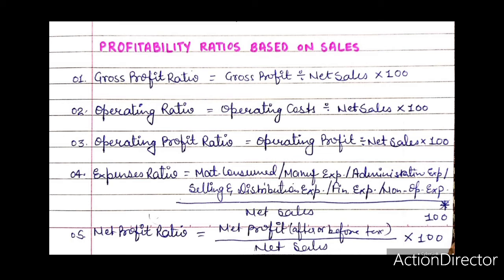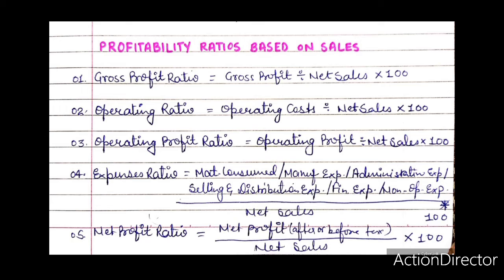Therefore, to express the relationship of each item of cost of goods sold and operating expenses with sales, the expenses ratios are computed. These ratios reveal the relationship of different expenses to net sales. Important expenses ratios are calculated using the following formula: material consumed ratio, material consumed divided by net sales into 100. Manufacturing expenses ratio, manufacturing expenses divided by net sales into 100.